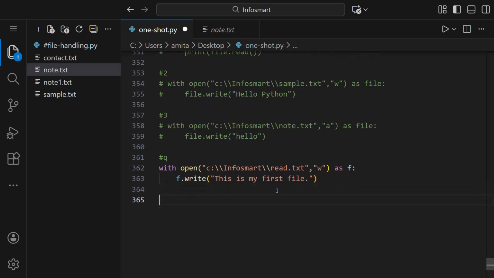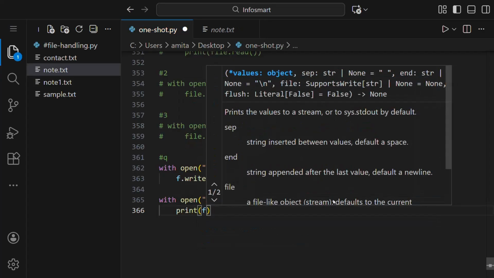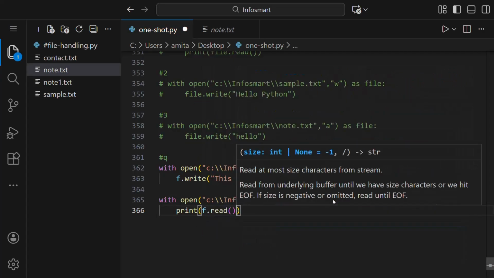Now we want to read this file. So we'll write with open, and inside this we'll give the address of the file and we'll open it in R. R means read mode. And we'll say as f, and here we'll print whatever is written in the file, so print f.read, like this.